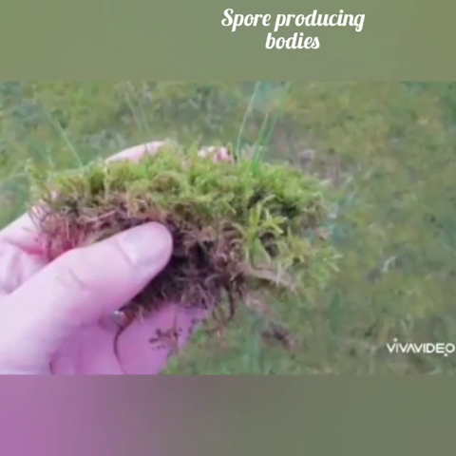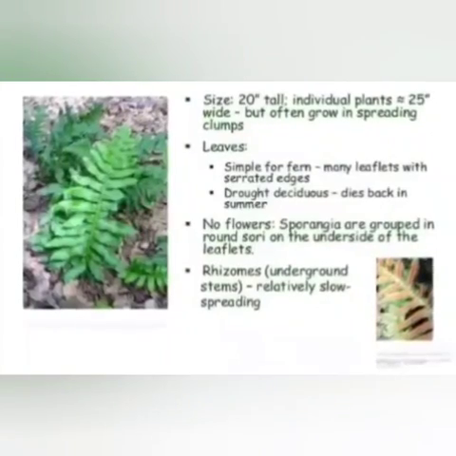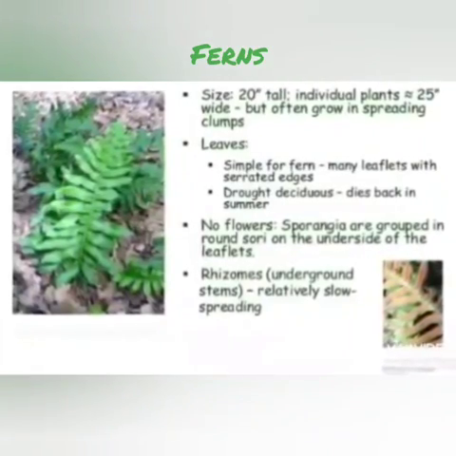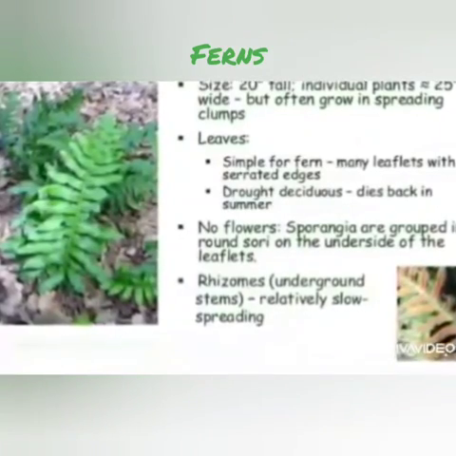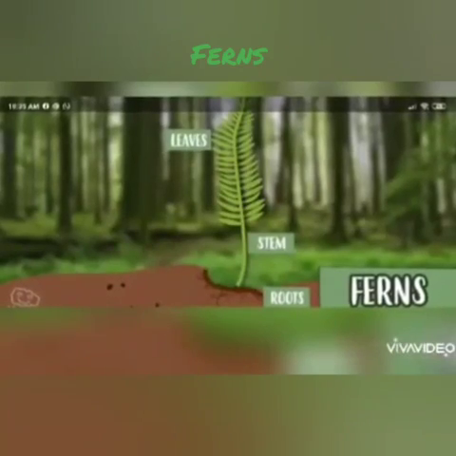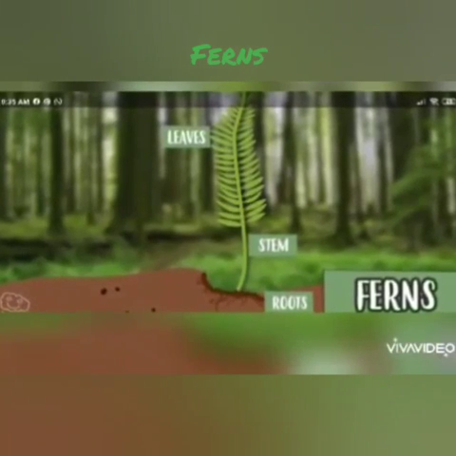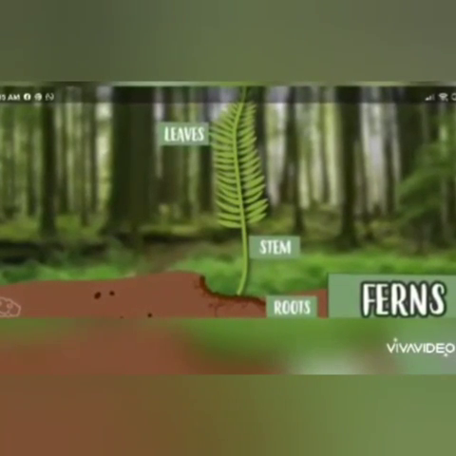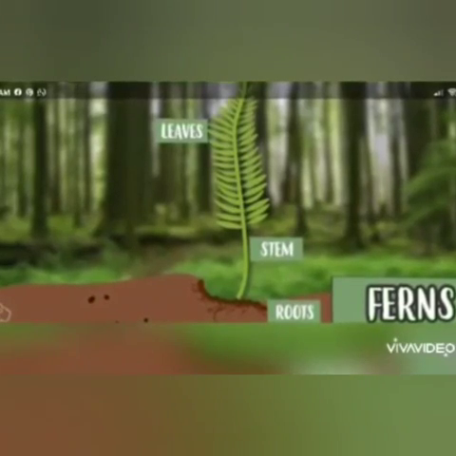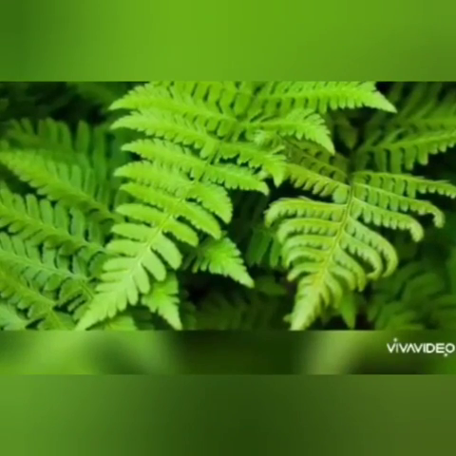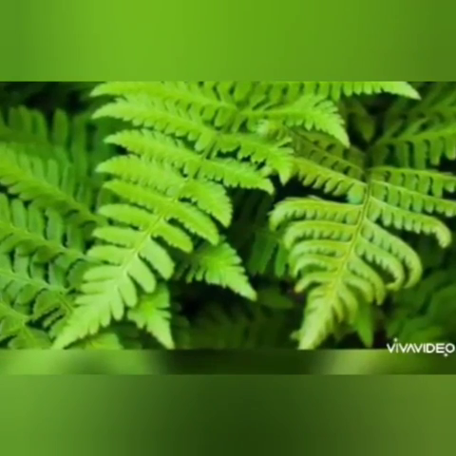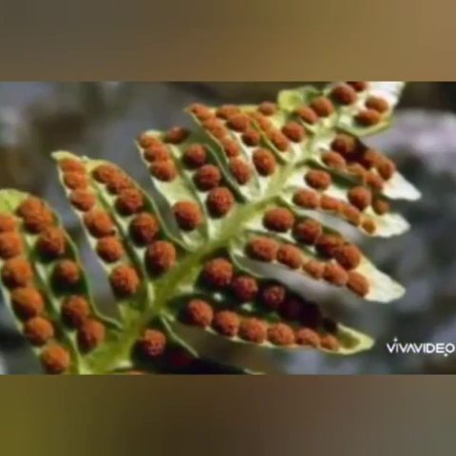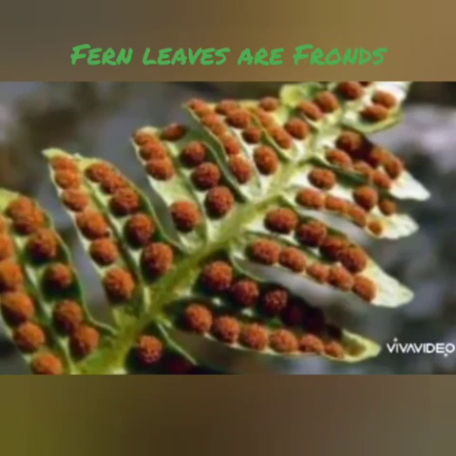Okay, mosses are done. Now the third type is ferns. Ferns are the plants which have true leaves, root and stems. They have a leaf with many parts, and these leaves do all the photosynthesis as well, and they do another work, that is producing spores. So their leaves' underside is filled with spores. That is why they are also called fronds. So ferns are vascular plants that reproduce by spores.